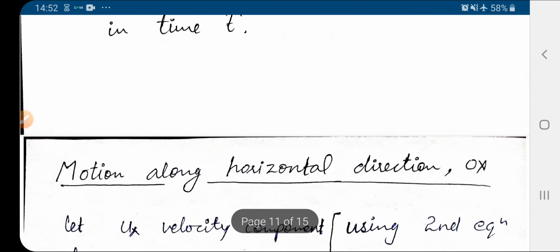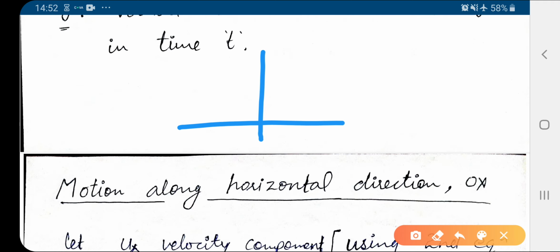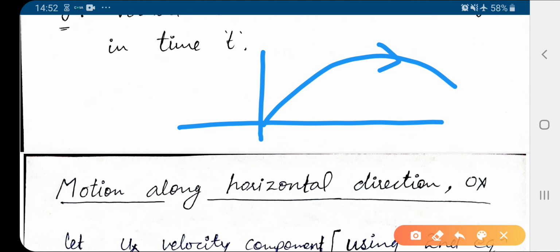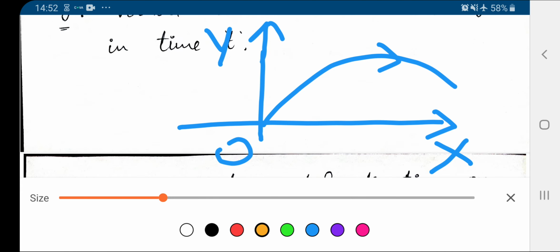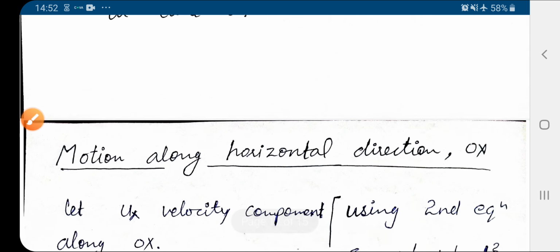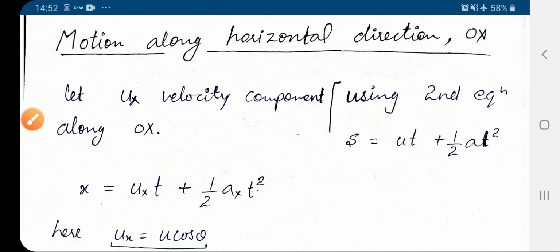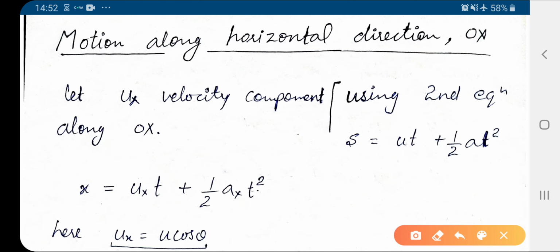Now motion along ox axis, as we throw the particle like this. So this is origin, this is x-axis, and on the vertical side this is y. So first we see motion along x-axis, say along ox, and then along oy. So first is motion along direction ox. Let ux be the velocity component along x-axis.